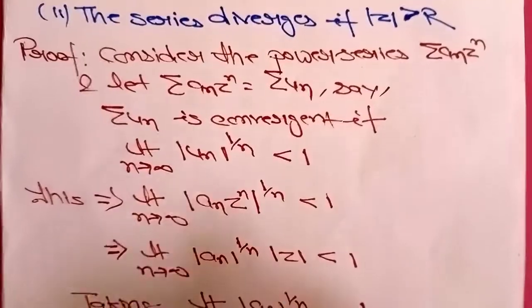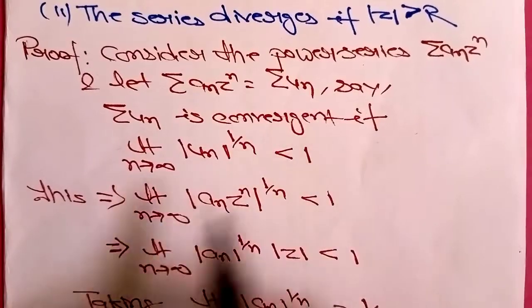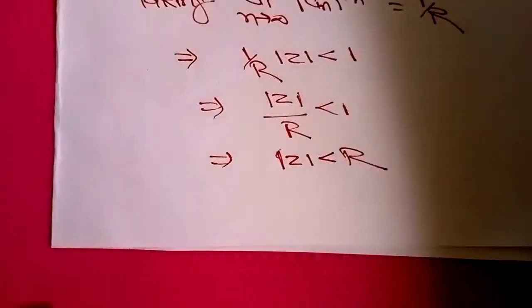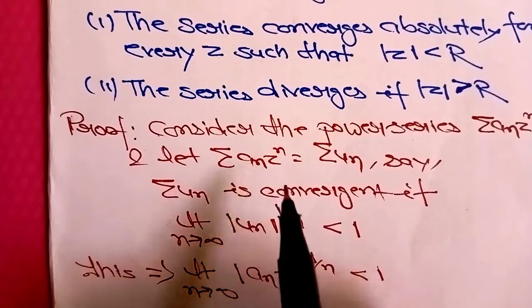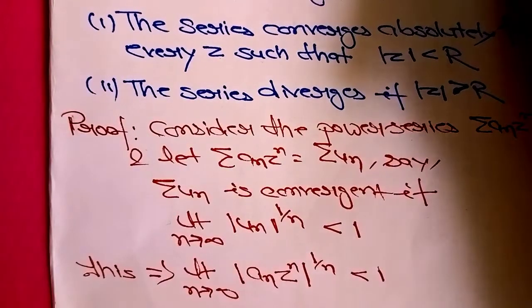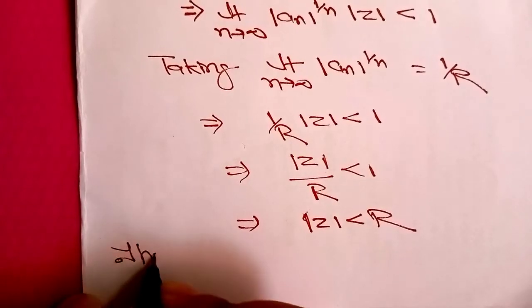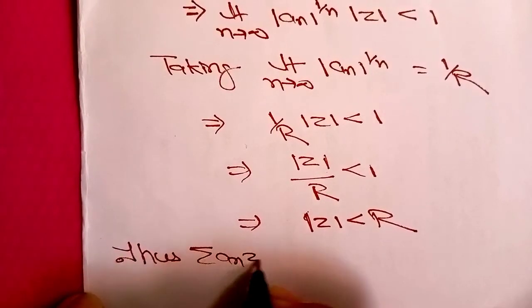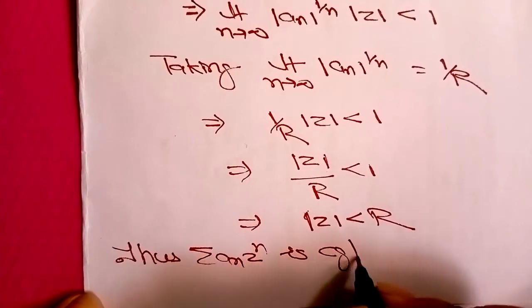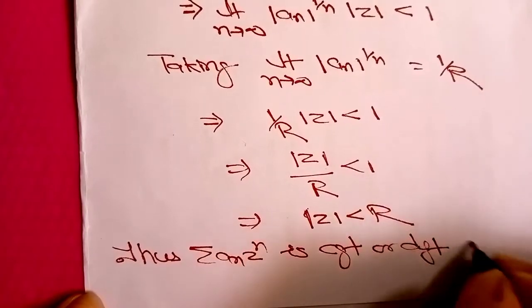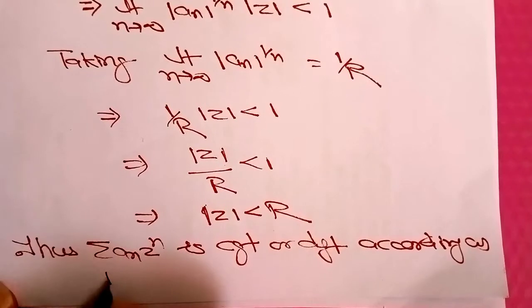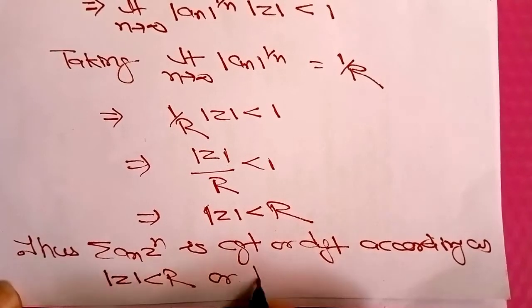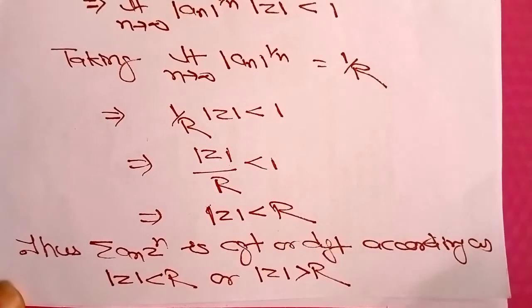So what we have considered is that if un is convergent, then mod z is less than R. So if mod z is less than capital R, then we find that our power series is absolutely convergent. Now for the divergence: summation an zn is convergent or divergent according as mod z is less than R or mod z is greater than R.